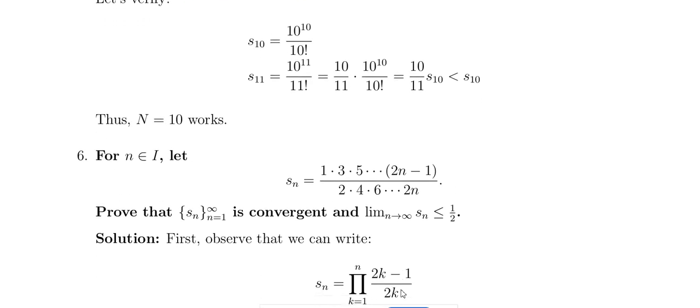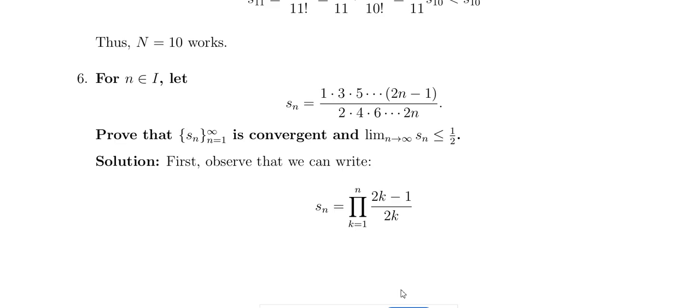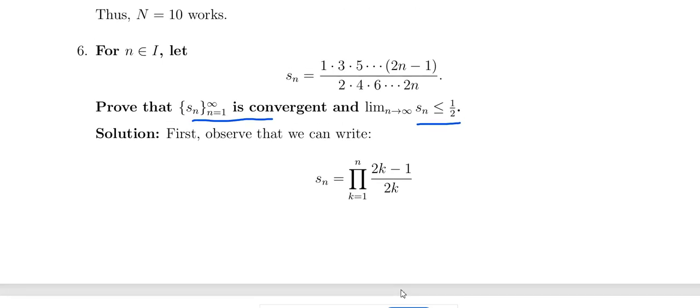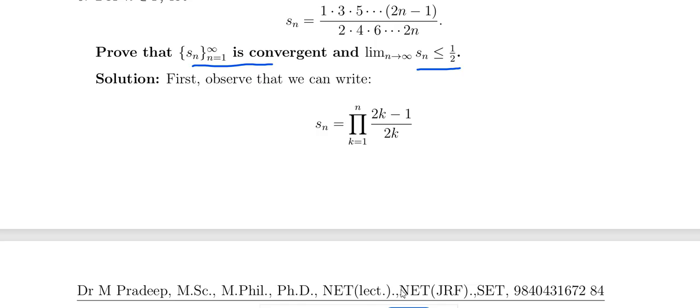And another sequence: for n belongs to the natural numbers, Sn is defined as 1 into 3 into 5 and so on up to 2n minus 1, divided by 2 into 4 into 6 and so on up to 2n. Then Sn is convergent and the limit as n tends to infinity of Sn is less than or equal to 1 by 2. So Sn equals the product for k equal to 1 to n of (2k minus 1) divided by 2k. I will try to prove that Sn is convergent and the limit of the sequence is less than or equal to 1 by 2.